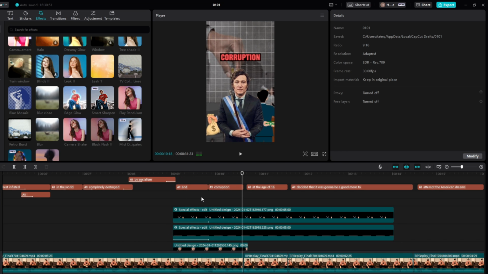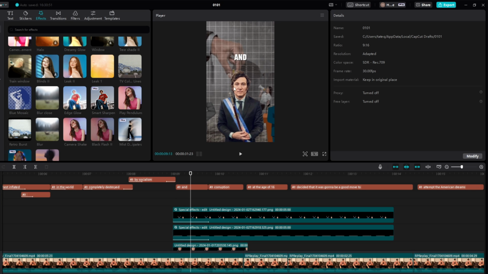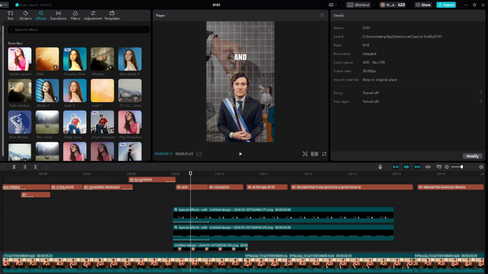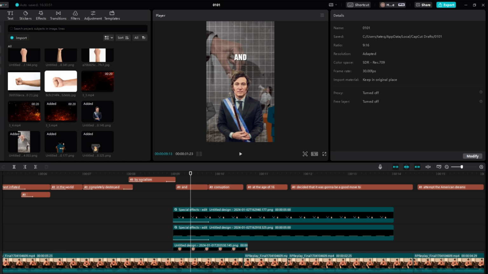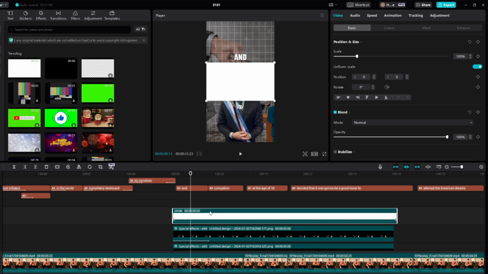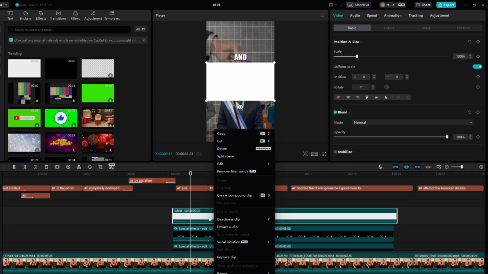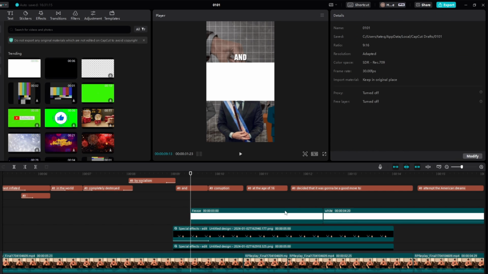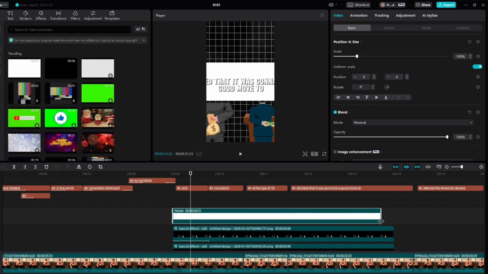And then right here we're going to add a mask to his face. So another way to do this as well is you can come to media, come to library, come to the white image right here. Once it's in, because it's actually a video, you're going to right click, come to edit, and press freeze. Now you've got the freeze layer, delete the other 2 video layers, and right here just drag it out to the end.